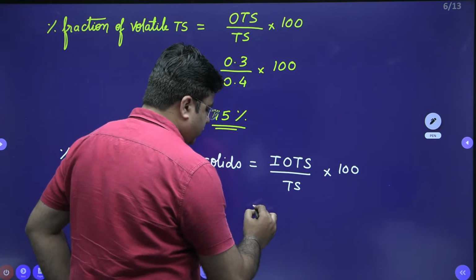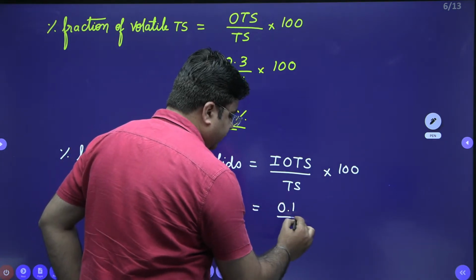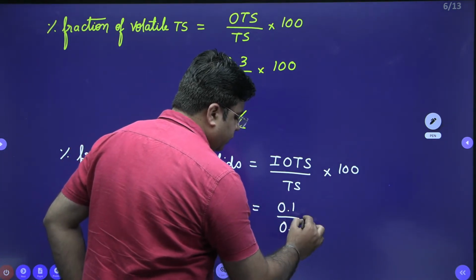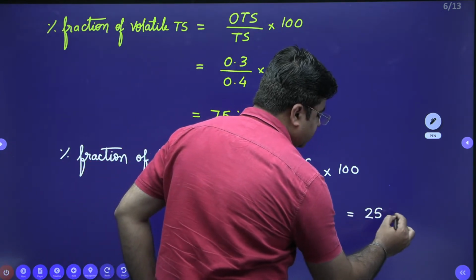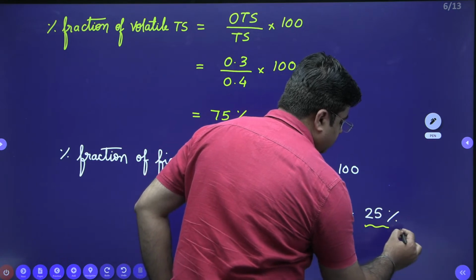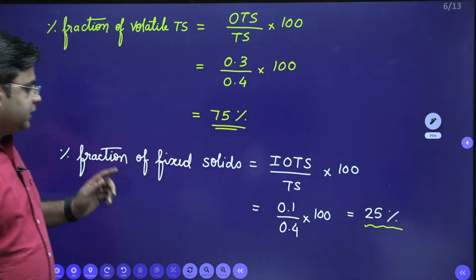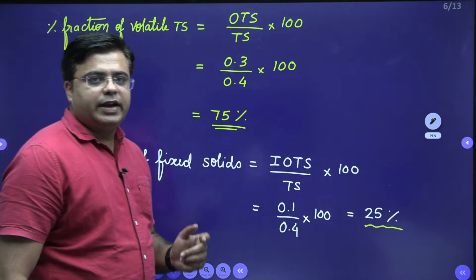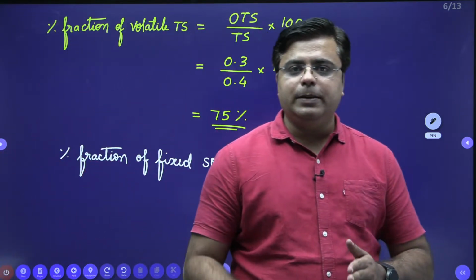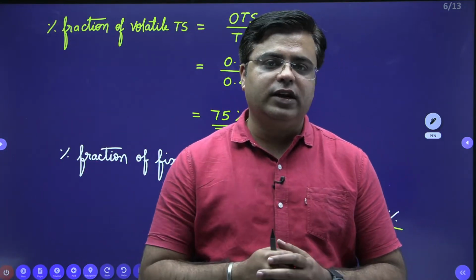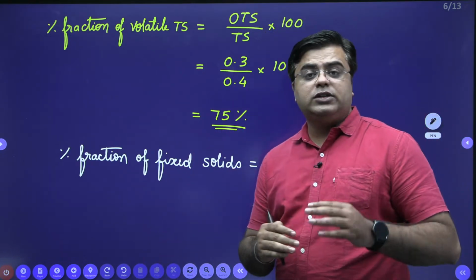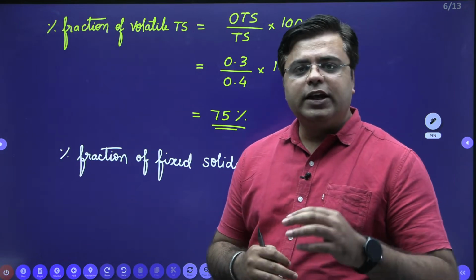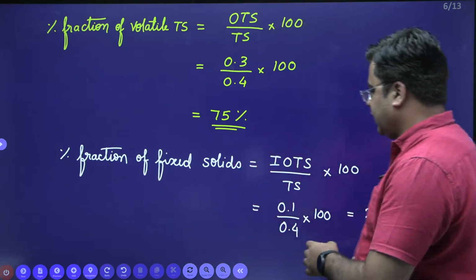So this is equal to 0.1 divided by 0.4 multiplied by 100. So this comes out to be 25%. So this is your percentage fraction of fixed solids, right? So either you are asked to calculate the percentage fraction of the organic solids or volatile solids, or percentage fraction of fixed solids or inorganic solids, or their individual concentration can also be asked, right?